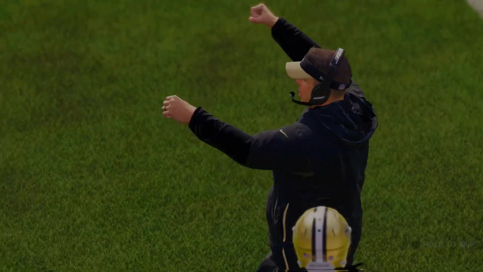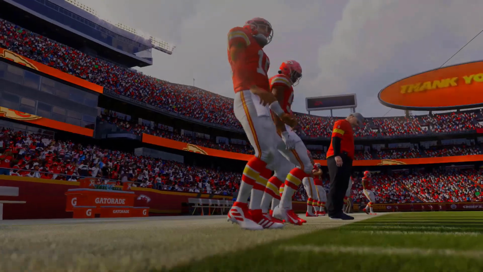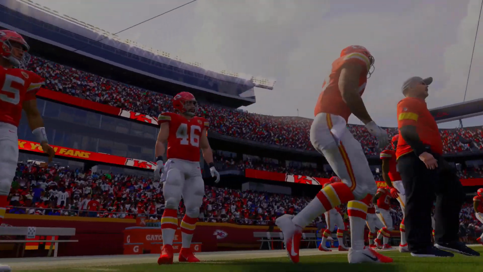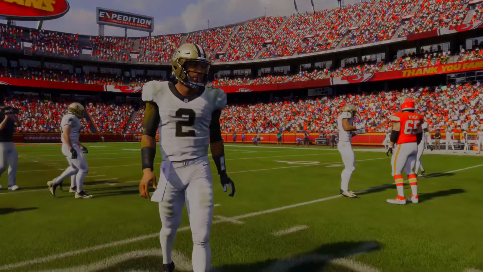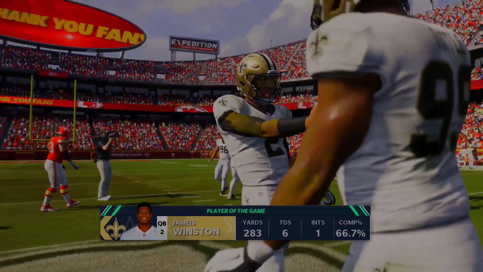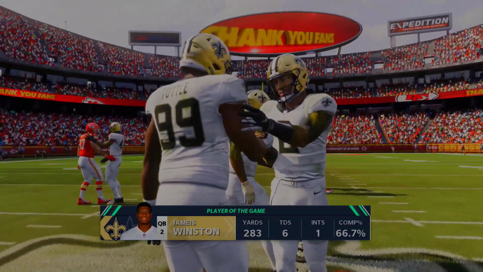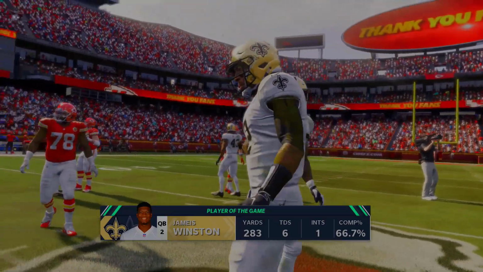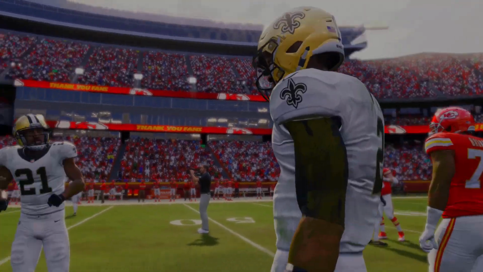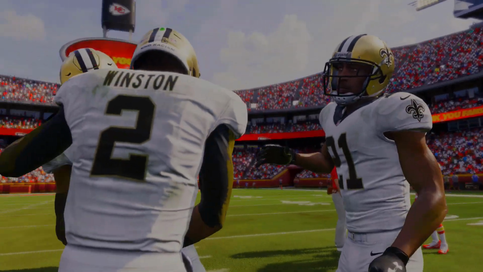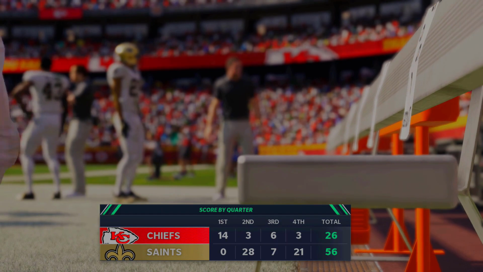Okay, so we have our conference final games, or should I say semifinal games. In our first one, the Saints will upset the Chiefs. The Chiefs are not moving on. And Jameis Winston, 6 touchdown game, 283 yards and 1 pick, 66.7% completion rating. And the Saints, they're moving on to the Super Bowl with Jameis Winston.